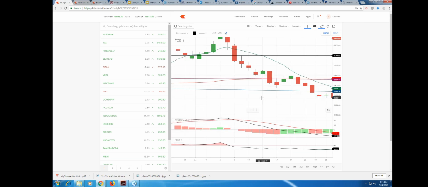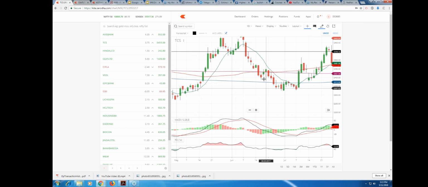And for my target, I can always look for the 200 moving average. A few points above the 200 moving average will be my target. And if it crosses that with volumes, you have to use the trailing stop loss. Once it crosses the 200 moving average with volumes, it is going to go further down. So from here, which is 2548, it has come down to 2326. Good 200 points. The stock has fallen.